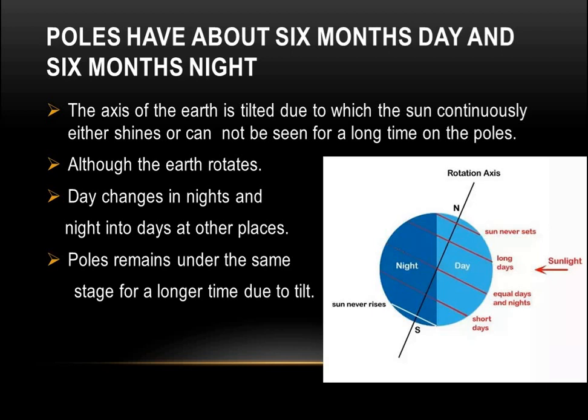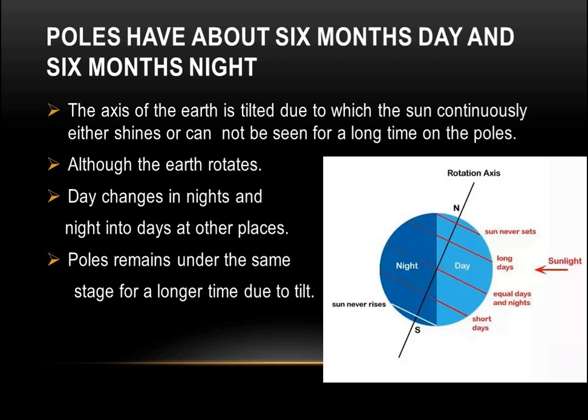And due to the revolution, the seasons occur. But as our earth is tilted, what happens on the North Pole and South Pole? They experience 6 months day and 6 months night.